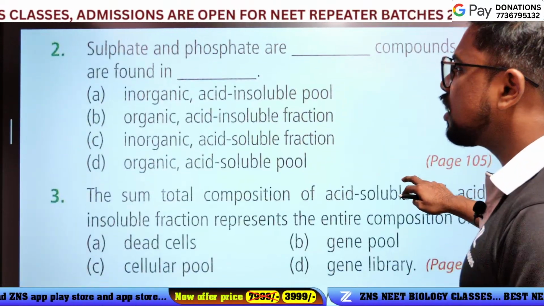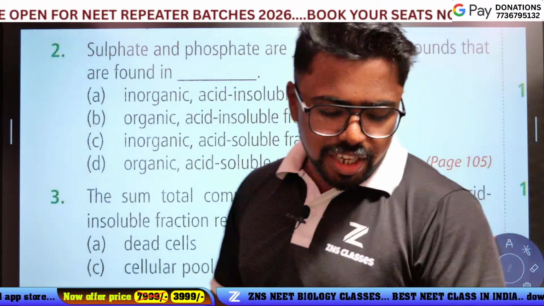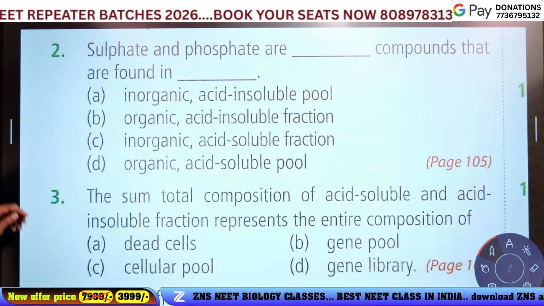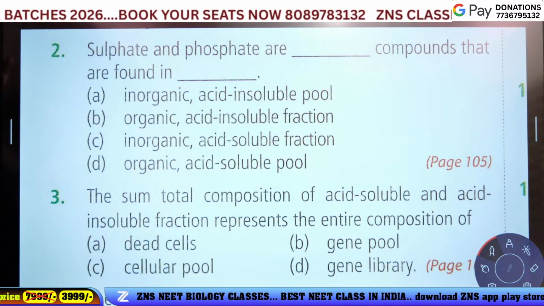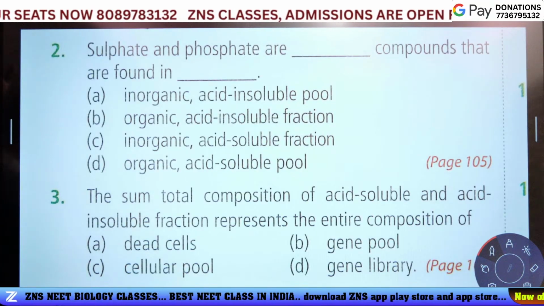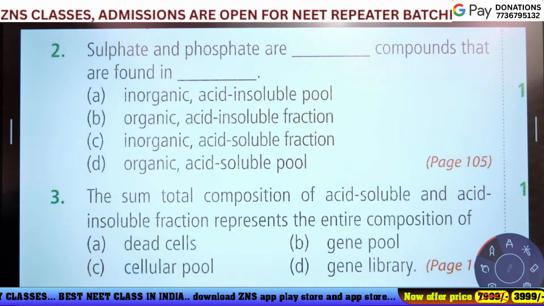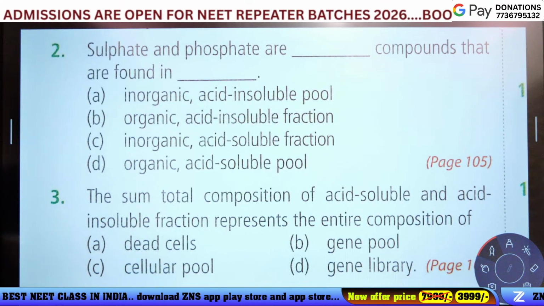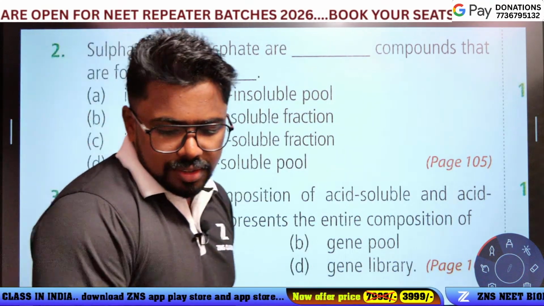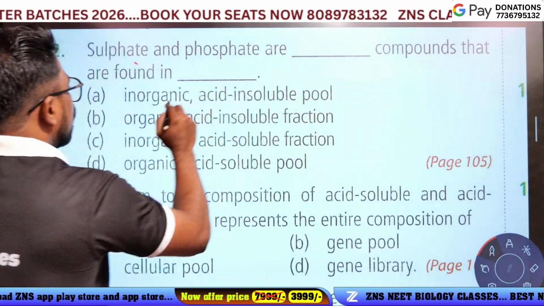Then the next question, the second question. Sulfate and phosphate are dash compounds that are found in. Good question, guys. Which is the answer? Sulfate and phosphate are inorganic, yes.